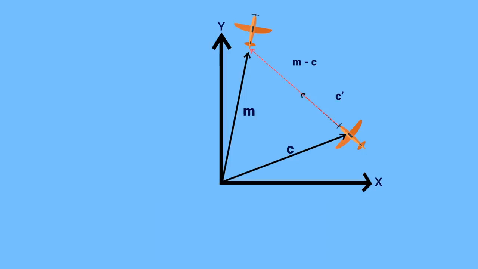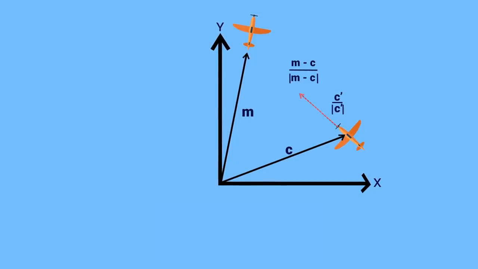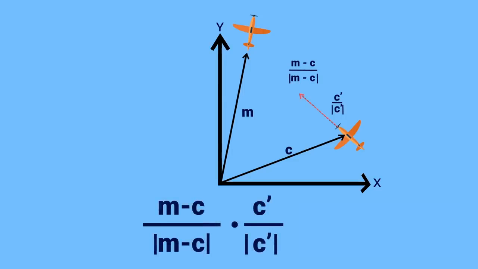Then to deal with the lengths, I'm going to normalize the two vectors by dividing by their magnitudes so they both have a length of 1. This is key because the dot product of two vectors, both with length 1 and pointing in the same direction, is 1. This is a fundamental equation.